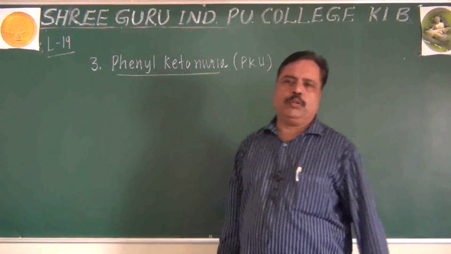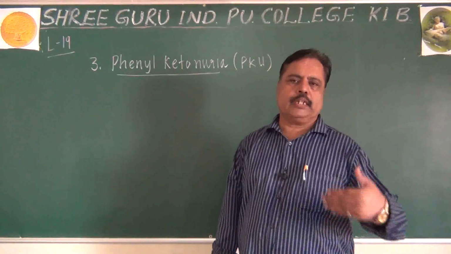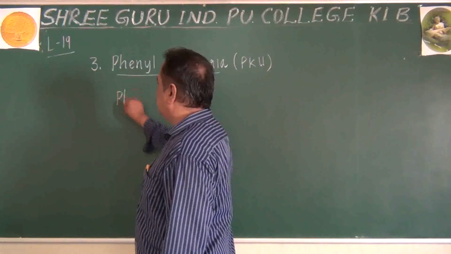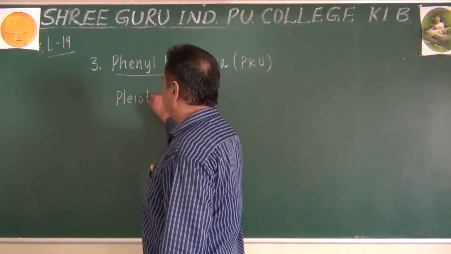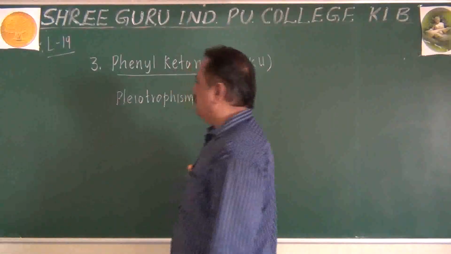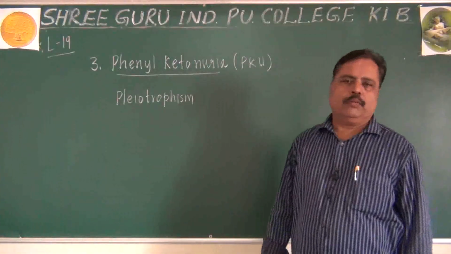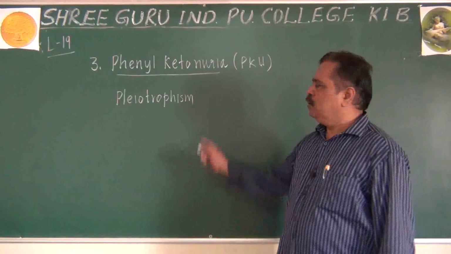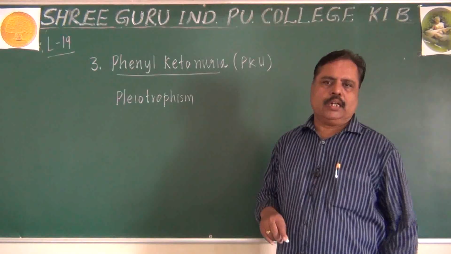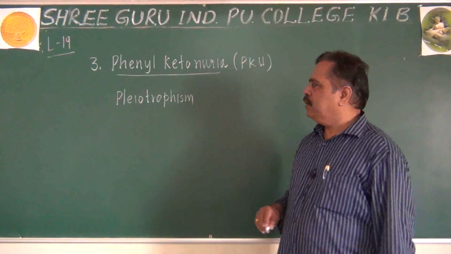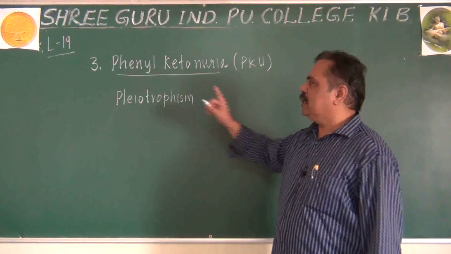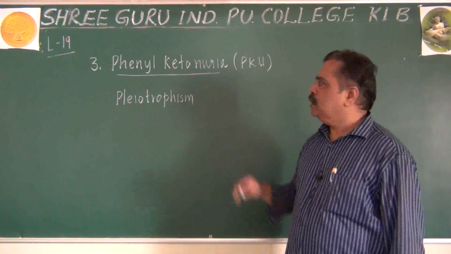Already I told you about this phenylketonuria in another aspect, where we studied pleiotropism. There we came across phenylketonuria also. What is pleiotropism? One gene product exhibiting many characters or altering many characters. So one gene product or gene controlling many characters is called pleiotropism.